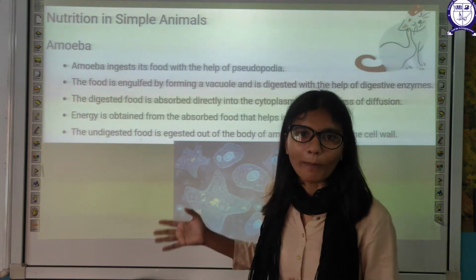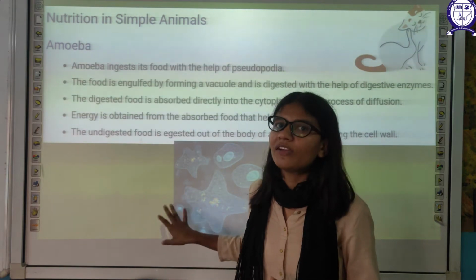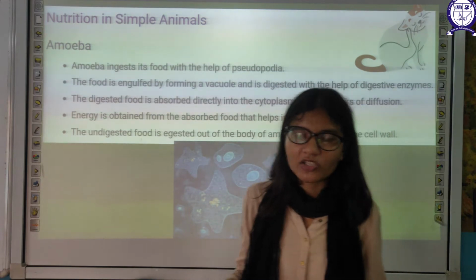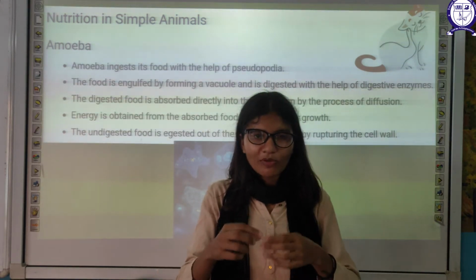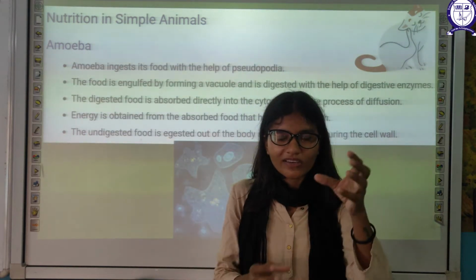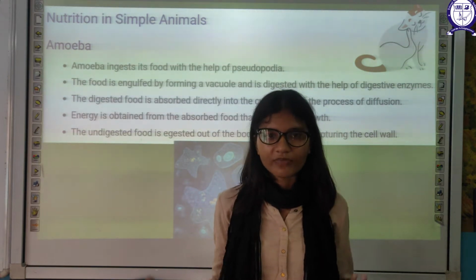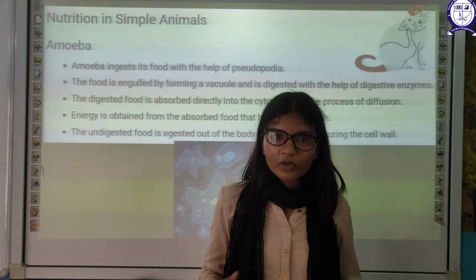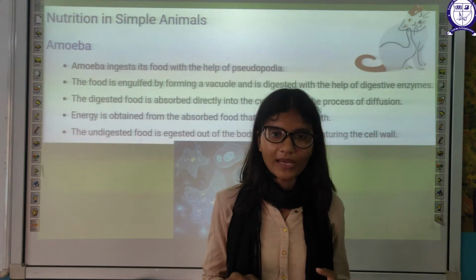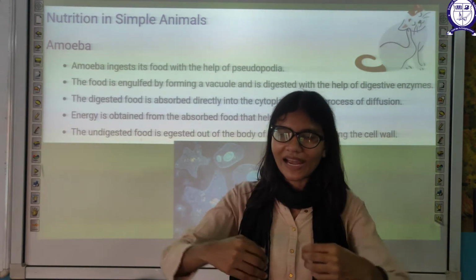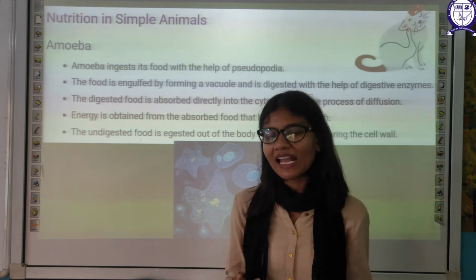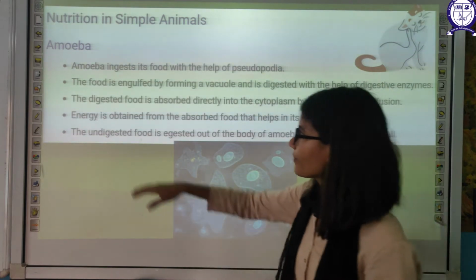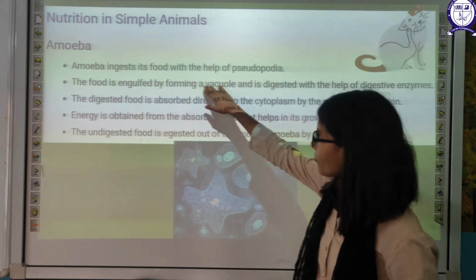It does not have proper hands or legs. It will form the false feet with the help of its body. Suppose with the help of your hands you can mold clay; you can give any shape to the clay. In the same way, the amoeba can mold its body into various shapes. It will form its body into a hand-like shape, and that hand-like shape is known as pseudopodia, false feet.